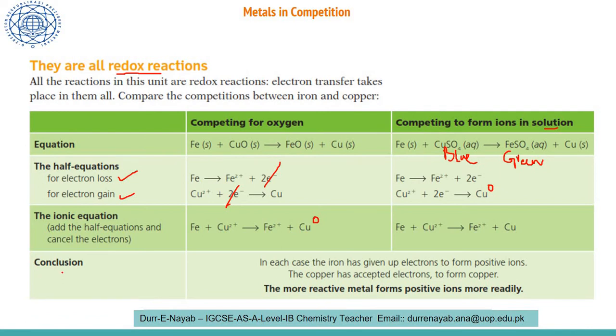Now what we are concluding: in each case the iron has given up electrons to form positive ions, and copper has accepted electrons to form copper. So the more reactive metal will create a positive ion. There is going to be a loss of electrons by the reactive metal species, and it will be converted into a positive ion more readily, more quickly.